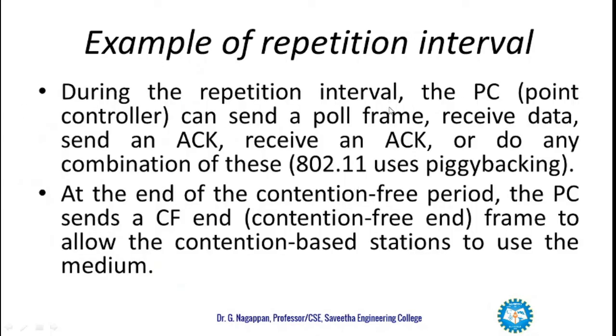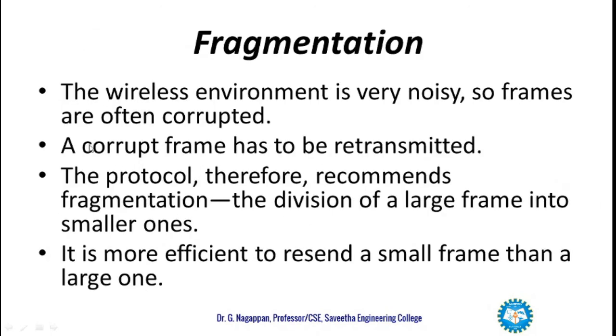During the repetition interval, the point controller can send a poll frame, receive data, send an acknowledgement, receive an acknowledgement, or do any combination of these. And 802.11 uses piggybacking for getting the acknowledgement. At the end of the contention-free period, the PC sends a CF-End, contention-free end, frame to allow the contention-based stations to use the medium further. So this repetition interval repeats.